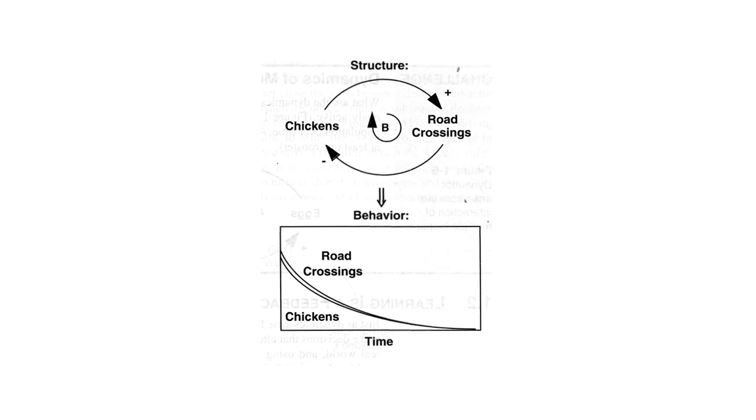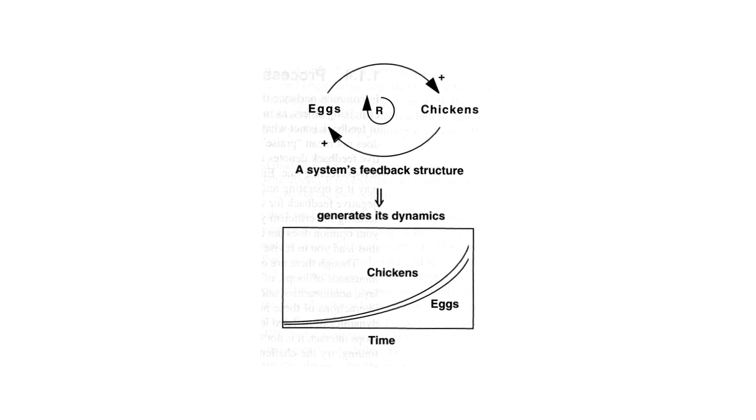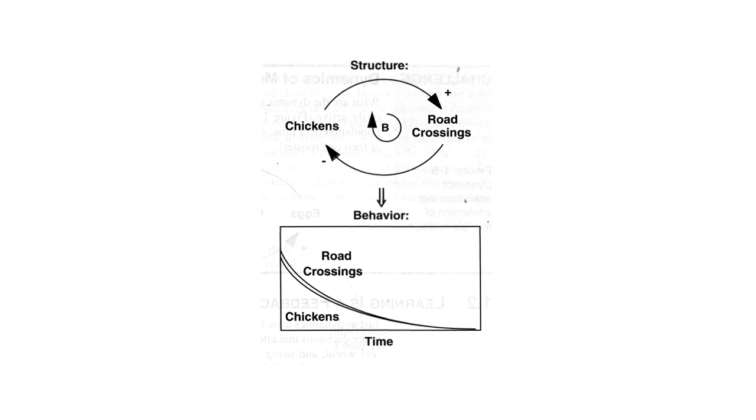All right, blather, blather. Let's now talk about this B, because in the previous diagram, there are two plus signs, and we have a positive feedback, and things always go up. In this system, we have a plus sign and a minus sign. Going one way around, chickens and road crossings go up. Going the other way around, chickens go down. So there's a negative.